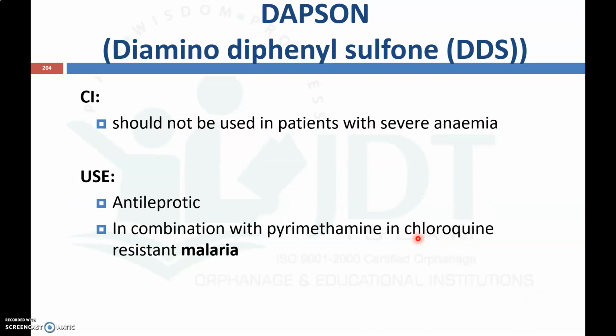Now coming to contraindications, dapsone should not be used in patients with severe anemia. Now the different uses of dapsone are: it is mainly used as an anti-leprotic drug for the treatment of leprosy to inhibit Mycobacterium leprae, and in combination with pyrimethamine in chloroquine resistant malaria. So these are the uses of dapsone.